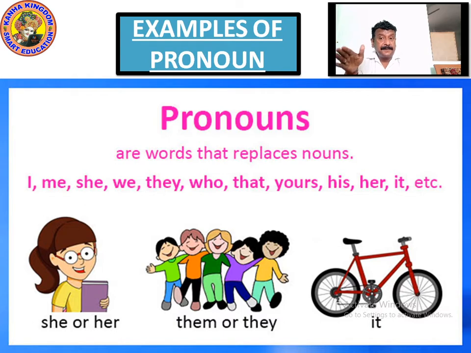Her means again addressed to a girl. She, her, these are used for girls. It is used for a cycle. It is a bicycle. It is red in color. So understood about this? Please write this down so that we can look ahead with more examples.